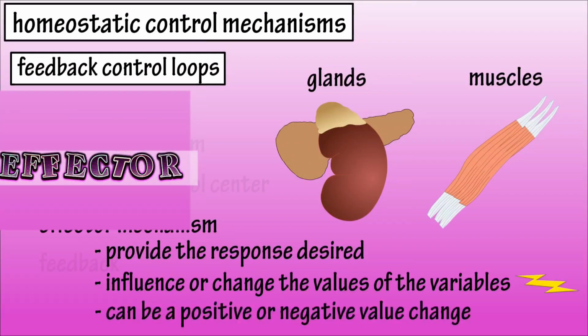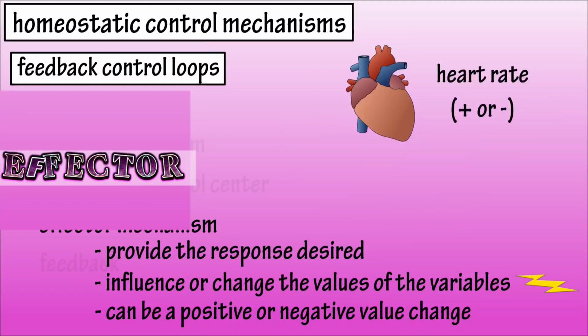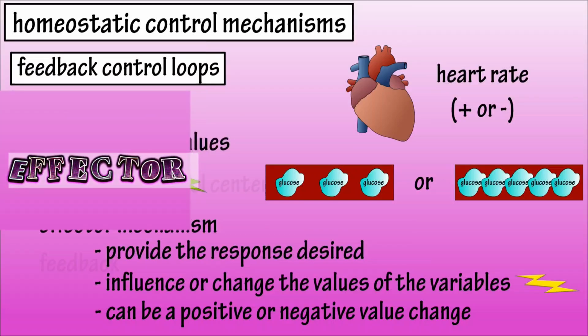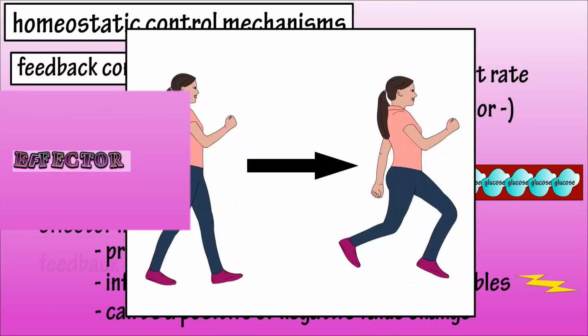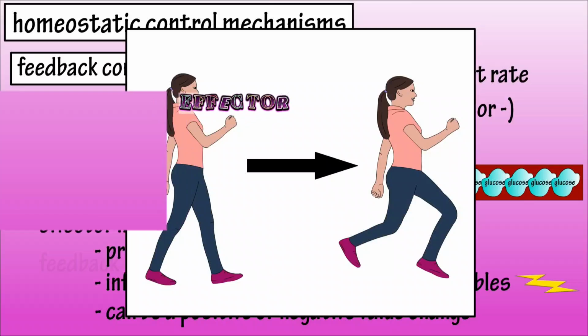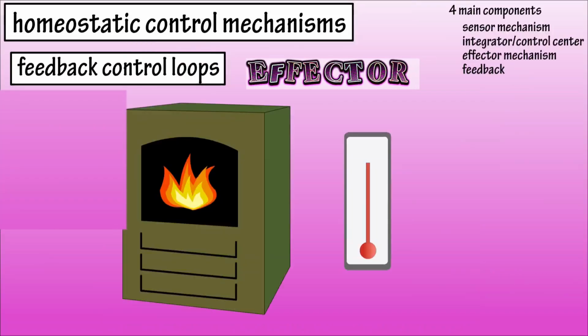This can be positive or negative changes to the variables, such as increasing or decreasing heart rate, or altering the concentration of glucose in the bloodstream, glucose being the main source of fuel for cells. As these effectors make changes, the variables attain new values, and this is sent back through the feedback control loop. For instance, if you're walking, then you start jogging, effectors will increase your heart rate based on the mechanisms of the feedback control loop. Many sources use a diagram of a furnace controlled by a thermostat to explain this process